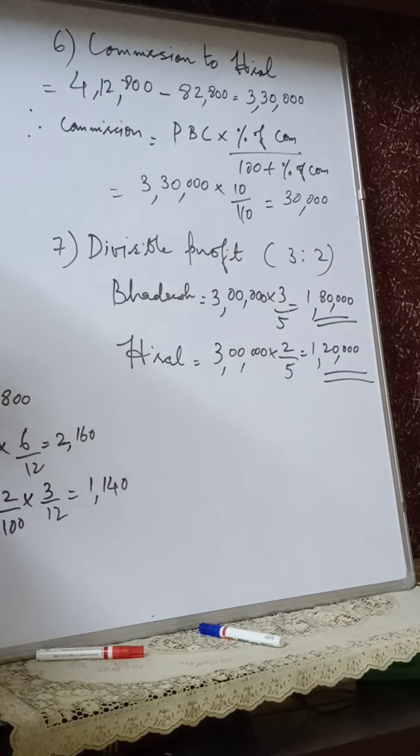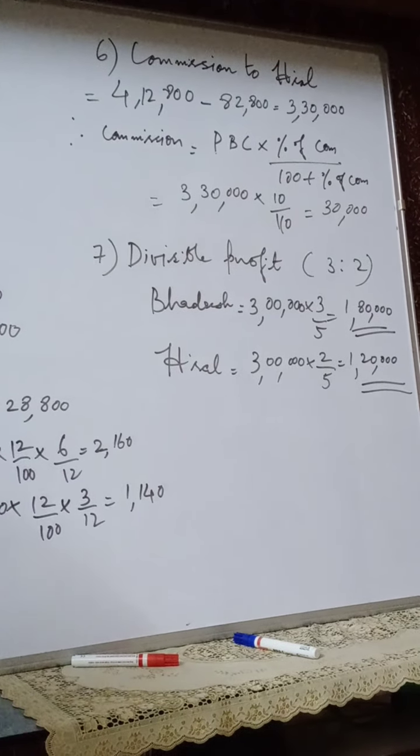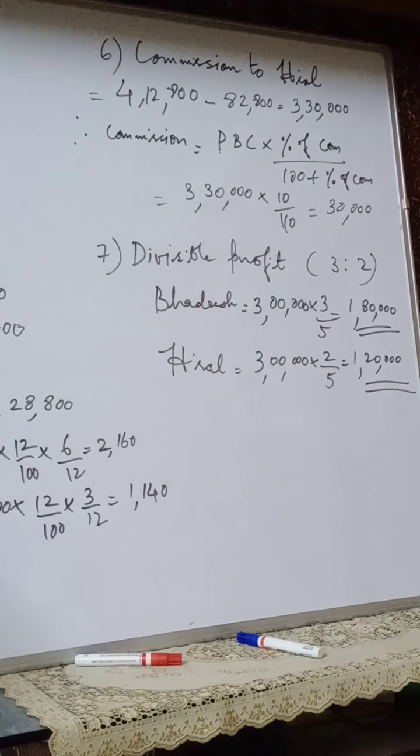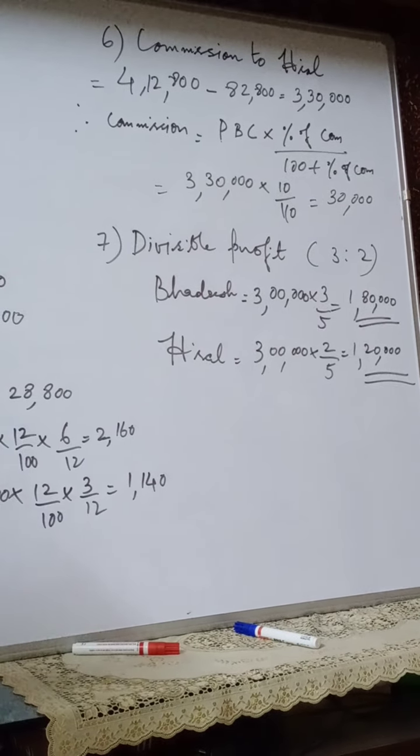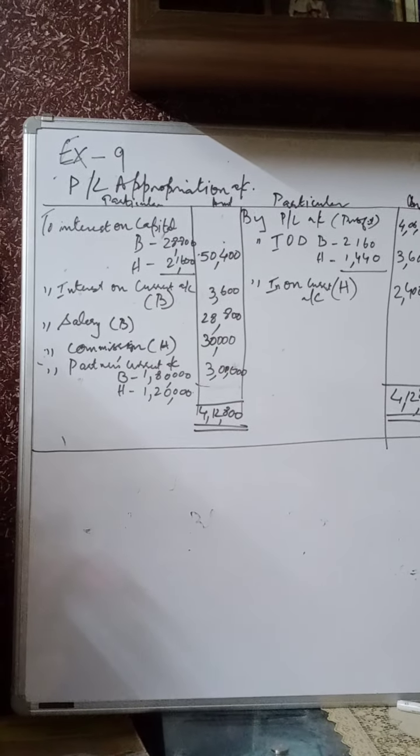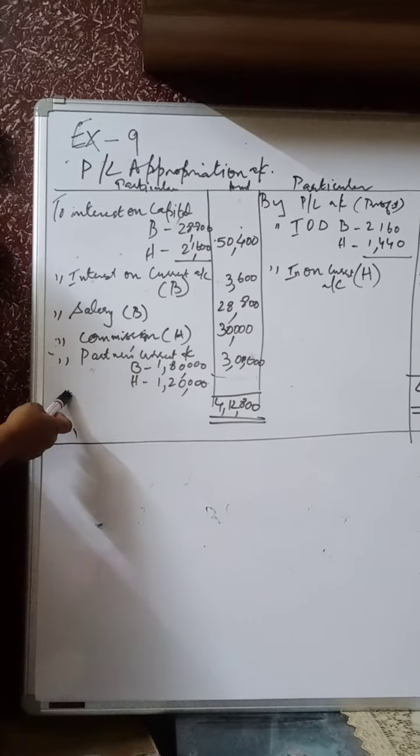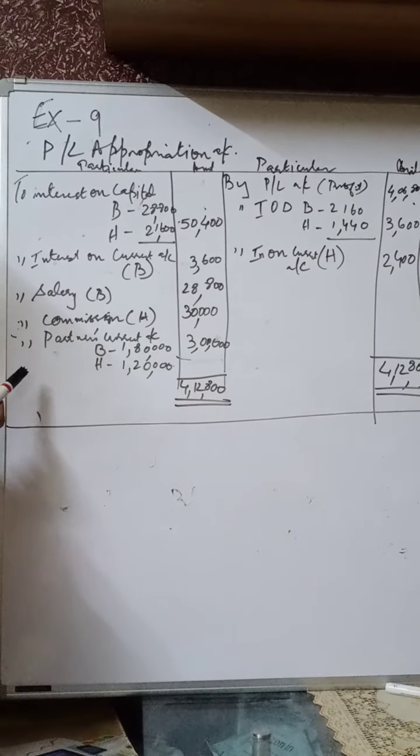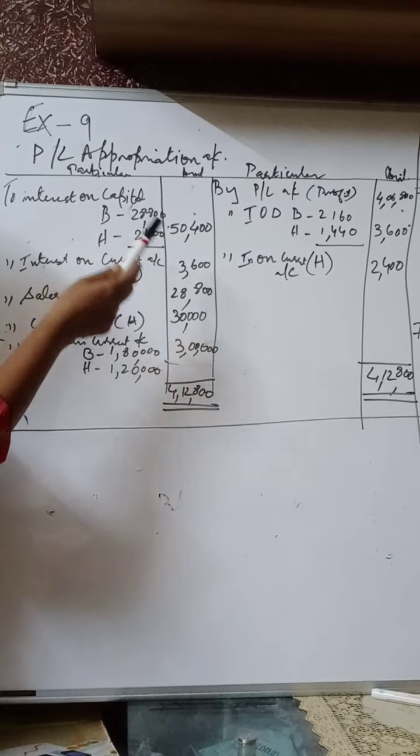Next is, as per the calculation, the divisible profit calculation. So now let us see the pro forma of profit and loss appropriation account and partners capital account, how to prepare for this question based on these calculations we have prepared. Now let us see the preparation of profit and loss appropriation account for this question after explaining the calculation part. Now we start with interest on capital, what we have calculated already.